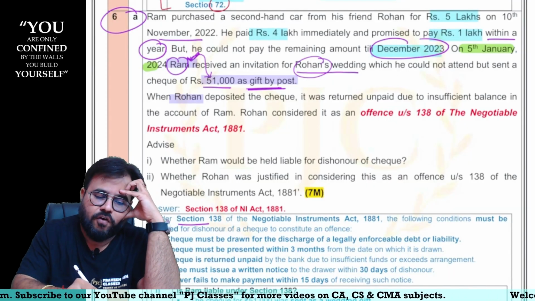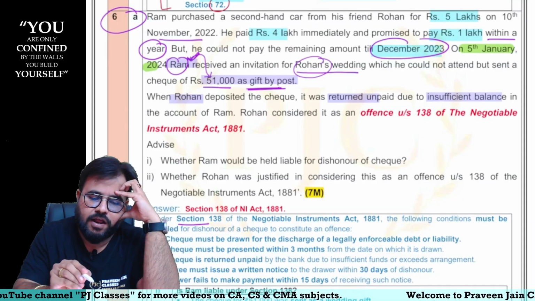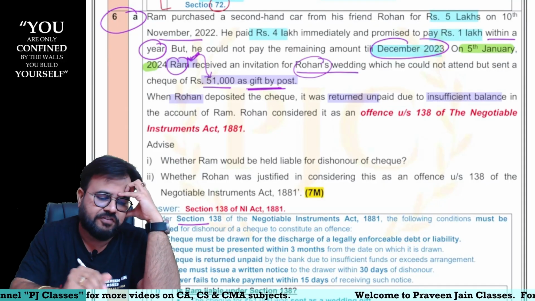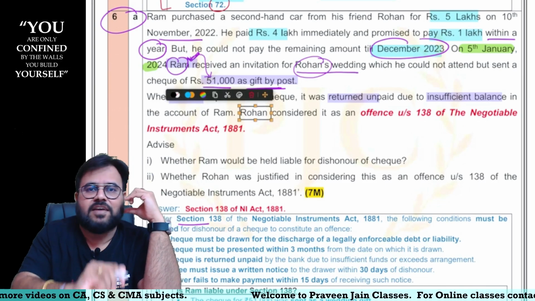But the check was bounced. That means it returned as unpaid, and the reason for bouncing was insufficient balance. Can I say now this type of friends are not required in life, sir.